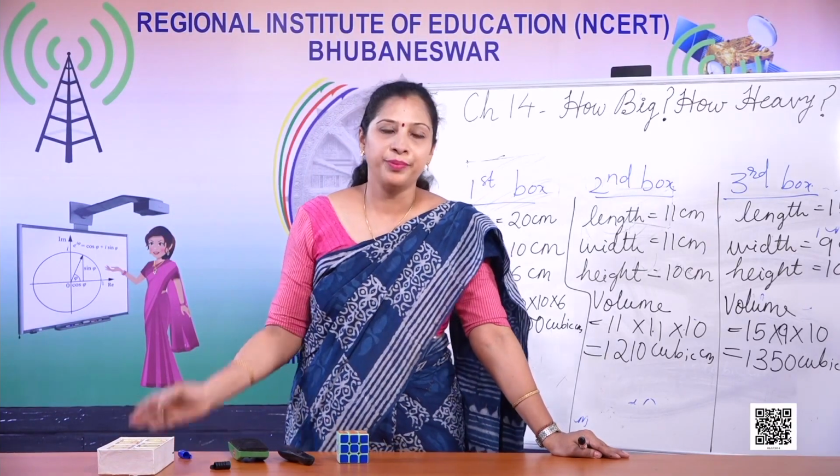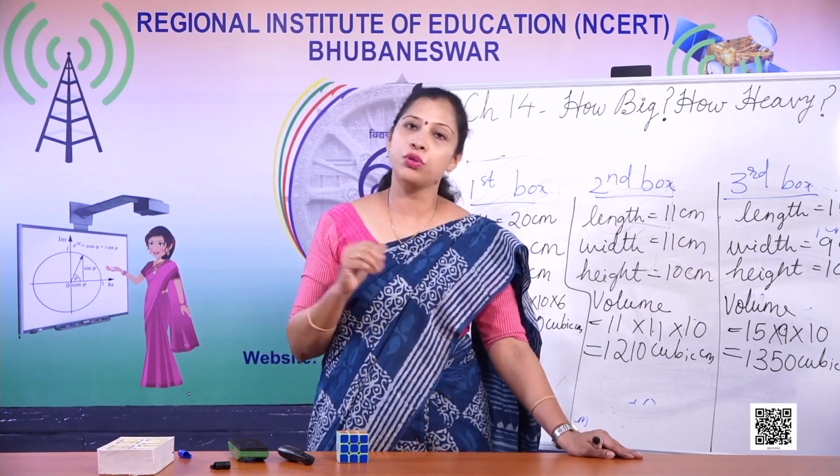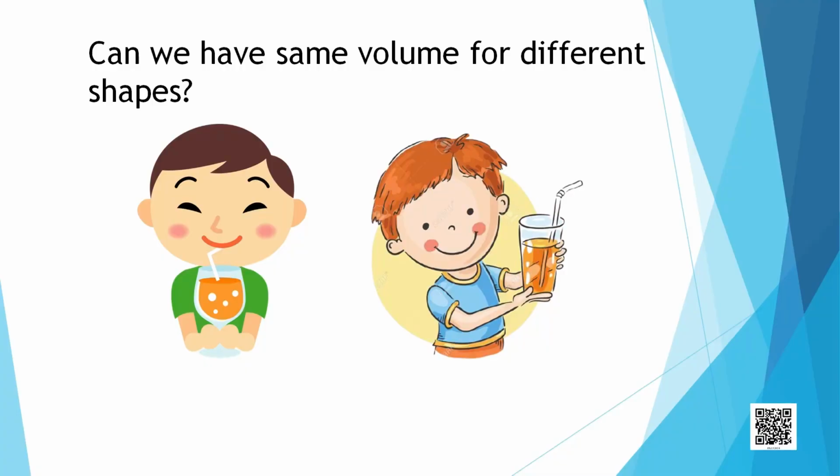So this is Sonu. You can see both of them, Sonu and Monu. Sonu is holding a glass of juice. Monu is also holding a glass of juice. Mother had given them mango juice. But Sonu is not at all happy. Why? Sonu was not happy because he thought that he was having less juice. Though Monu tried to explain to him that we are having the same amount of juice. Mother had given us the same amount of juice, but Sonu was not ready to listen.